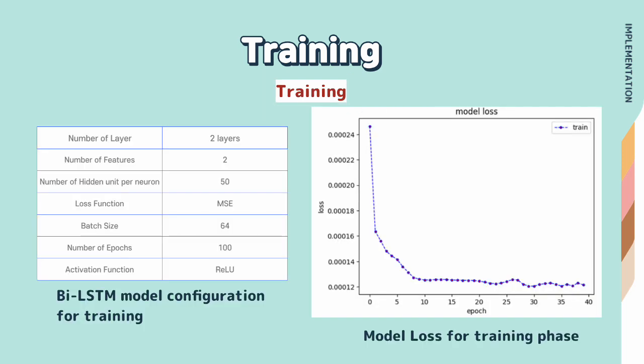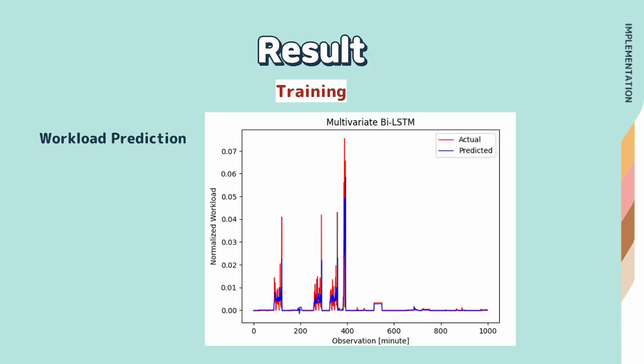The model was configured based on these parameters, and the right one is the model loss for training. And this is the result of prediction. As we can see, it didn't cover perfectly, especially when the demand is high.